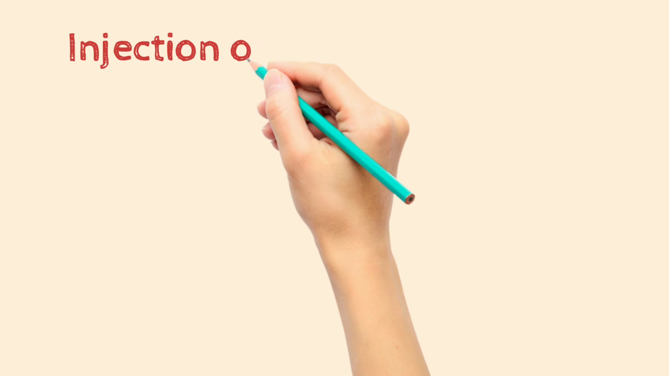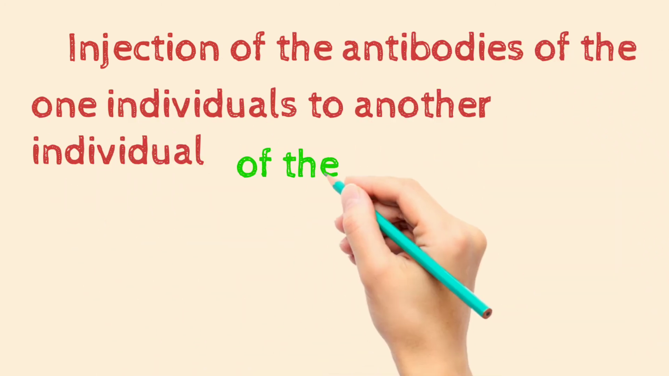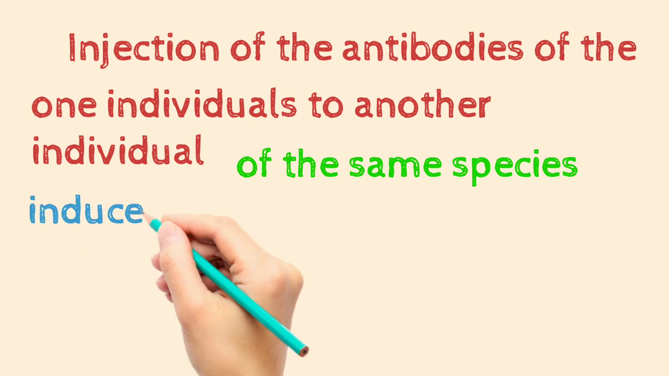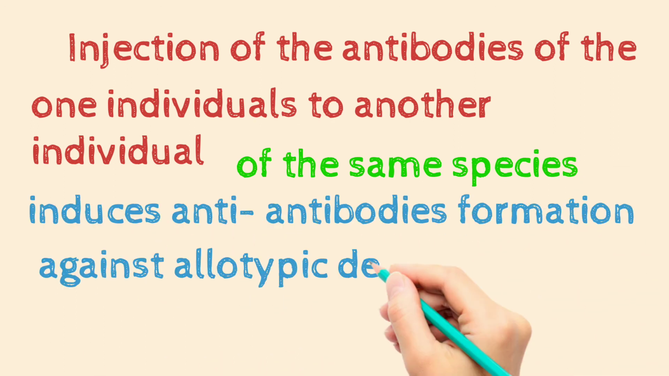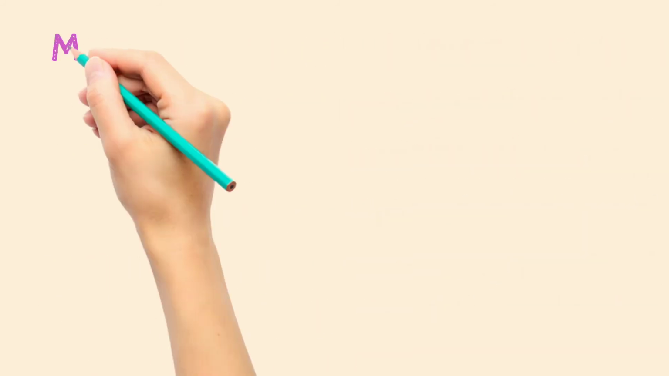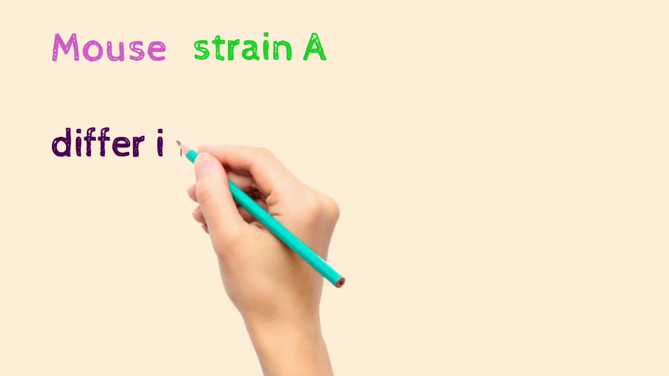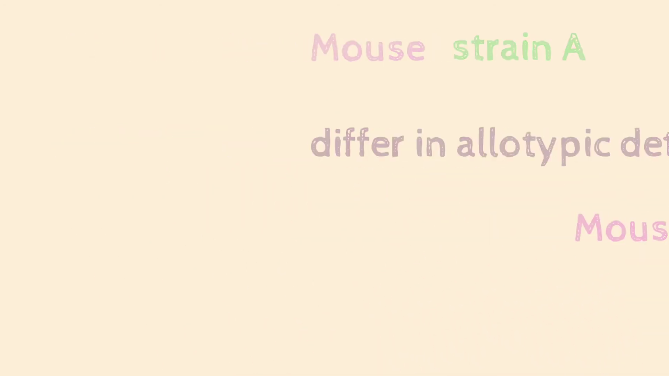Injection of the antibodies of one individual into another individual of the same species induces anti-antibody formation against the allotypic determinants of the injected antibodies. Mouse of strain A differs in allotypic determinants from mouse of strain B.